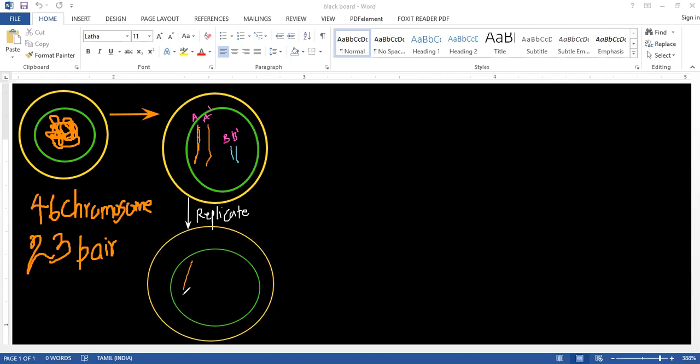A is going to replicate, so it will replicate something like this. I'm using orange color. It is replicated, one chromosome here. Look, it will come like this. The point is, the chromosome should come something like this, then it will replicate. A dash is going to be replicated again. Look how it replicates now. It becomes like a scissor shape. Now again this is going to be replicated.